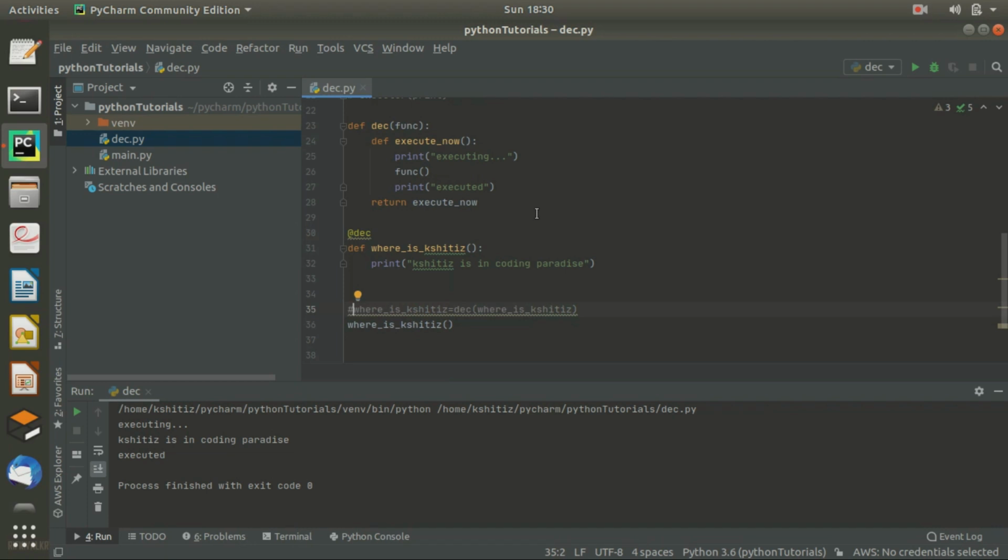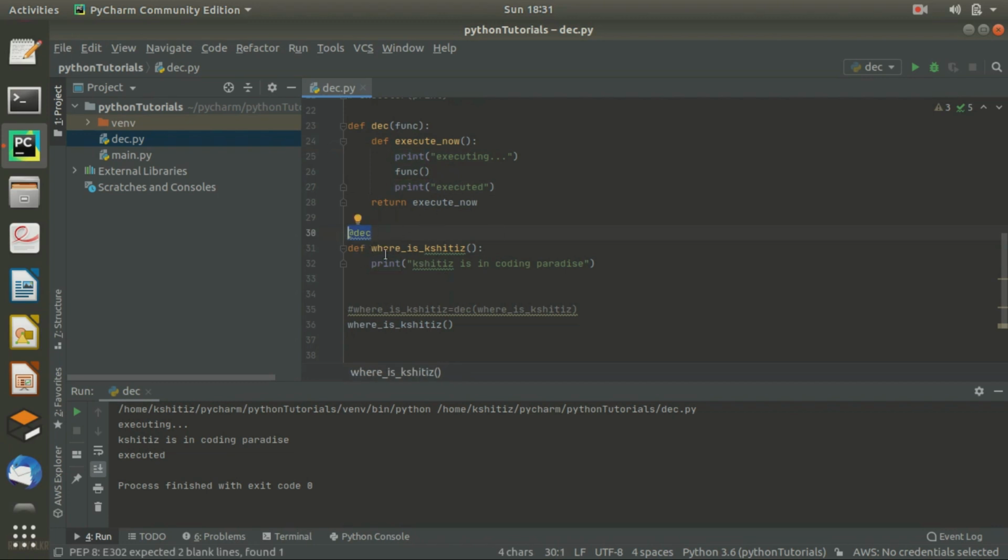Okay, so this is simply the decorator in Python, and where you can use it: suppose you have many functions and you want to do some operations before or after the execution of these functions. So you can write a function like DAG. In it you can use operations. Here I'm just printing executing. You can use any other operation, like if you want to connect to a server before execution of this function, you can write code here to connect the server, and after execution of the function you can close the server connection.